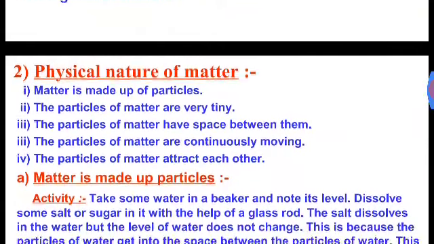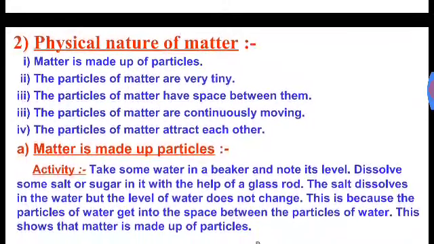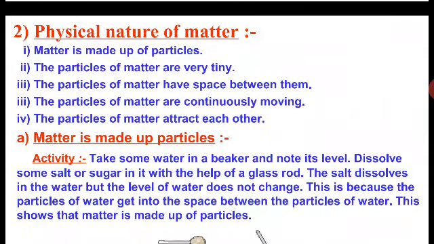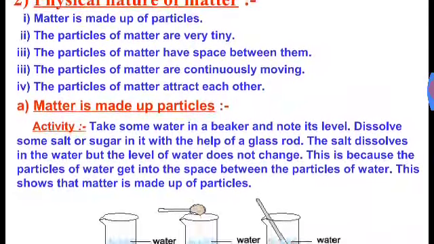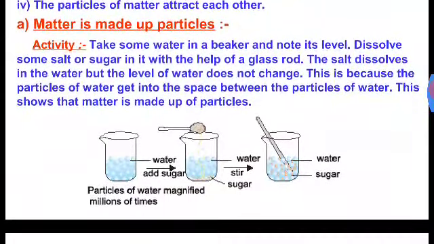What is the physical nature of matter? Matter is made up of particles. The particles of matter are very tiny. The particles of matter have space between them. The particles of matter are continuously moving. And last, the particles of matter attract each other. And to confirm this, there are several activities. So, matter is made up of particles.